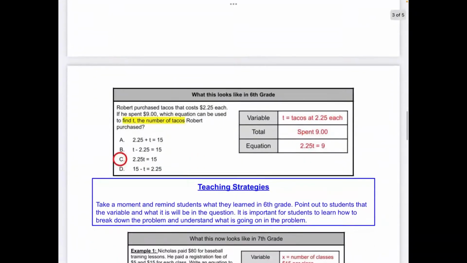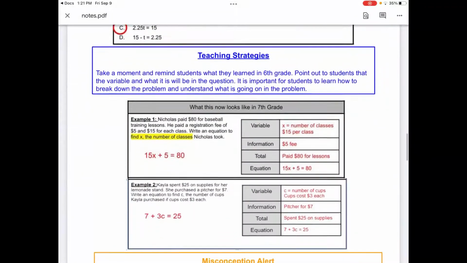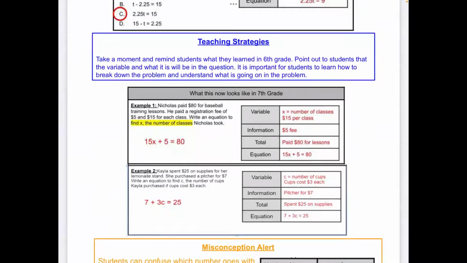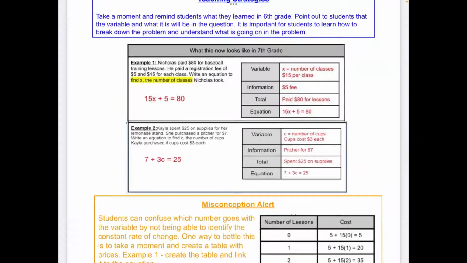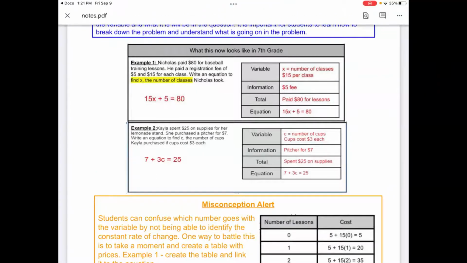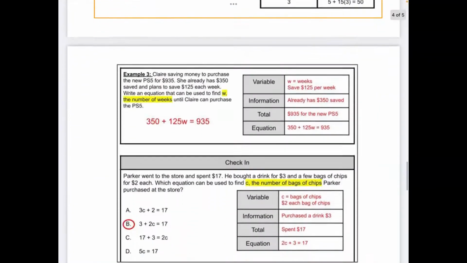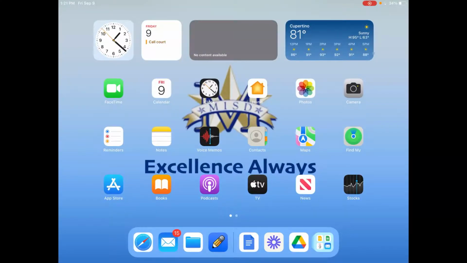I have it here. So for the variable, what's the variable that's given? What does that mean? How do you know? Making sure that each and per and things like that, remind students that will lend itself to being the coefficient and variable together. All right, so that is on Thursday. Again, still just taking the word problem into an equation.